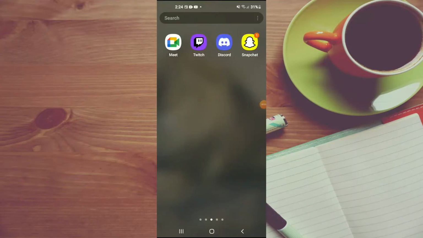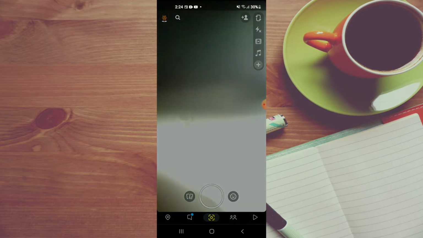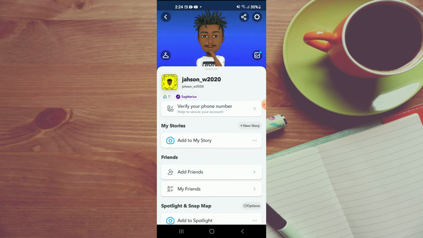In this video, I'll be showing you how to turn off Snapchat notifications sound. The first thing you will need to do is go into Snapchat. From here, you are going to tap on your Bitmoji in the top left hand corner. Then you are going to tap on the settings cog in the top right hand corner.